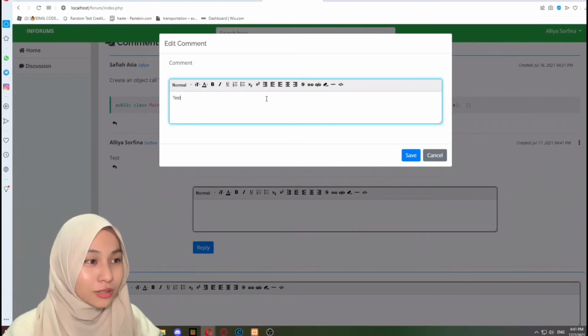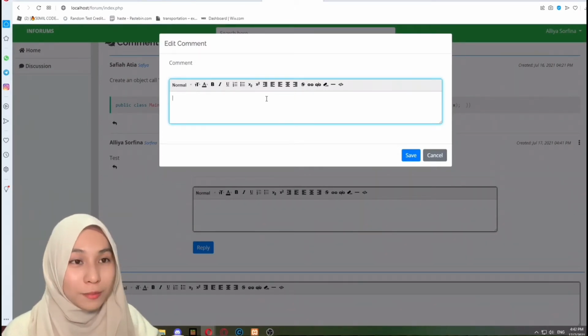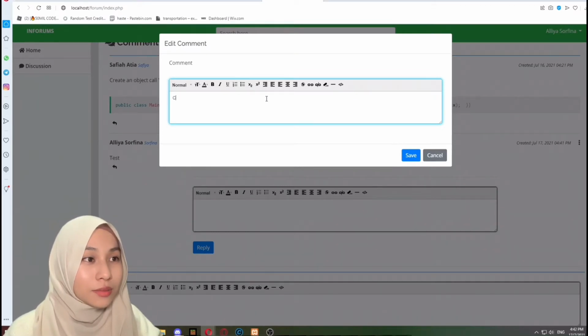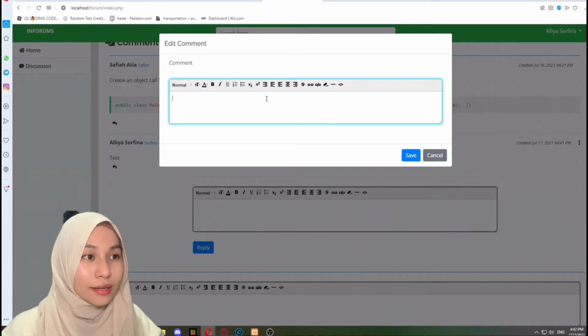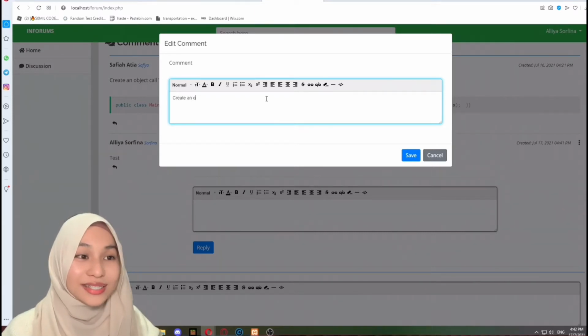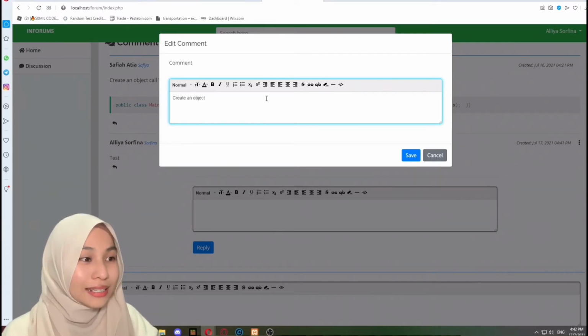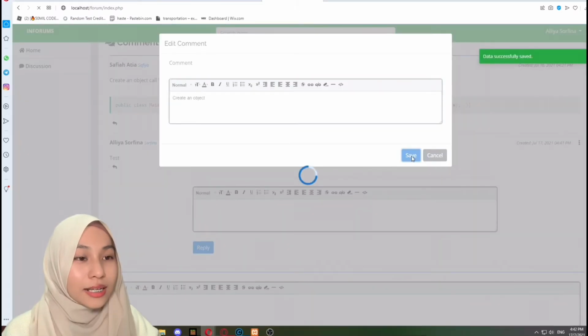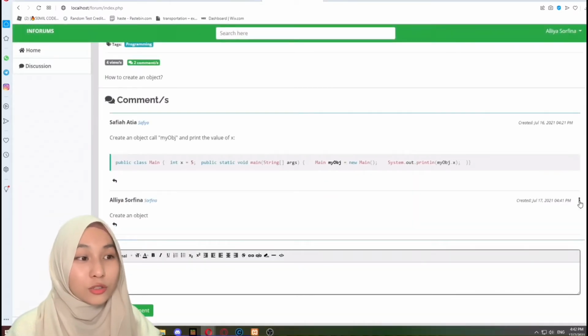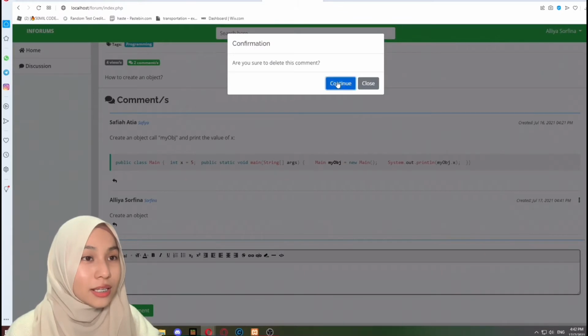Okay, but I'm not gonna do that. And you also can edit your comment. Okay, your comment part, and I'm gonna write create an object. Okay, then save it, and you can see you can also edit your comment. Okay, alright, and not only that, but you can also delete your comment.